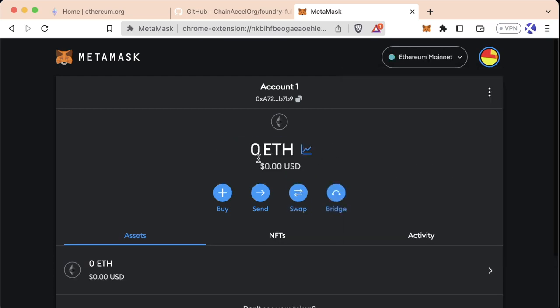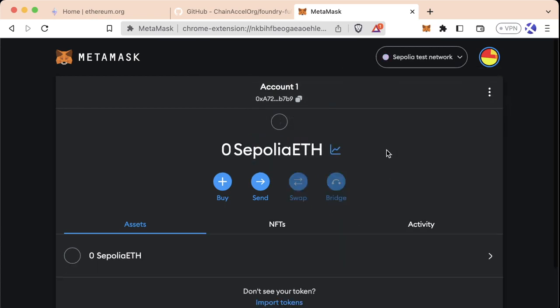So on ETH mainnet, this new account has 0 Ethereum, and on the Sepolia test network, we also have 0 Sepolia ETH, which makes sense because this is a brand new wallet. We haven't put any money into this brand new account yet, so of course we have 0. At the time of recording, Sepolia is one of the most popular test networks out there. So we're going to be working mainly with Sepolia throughout this course.